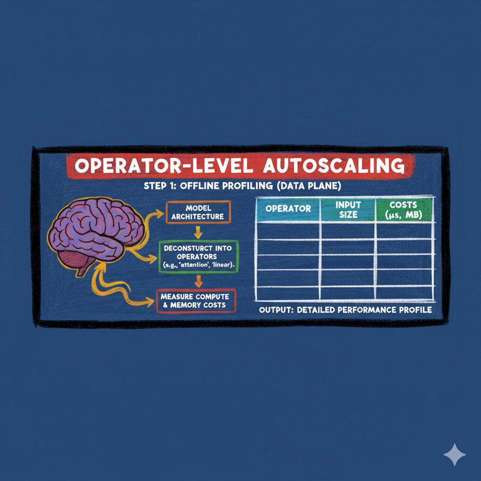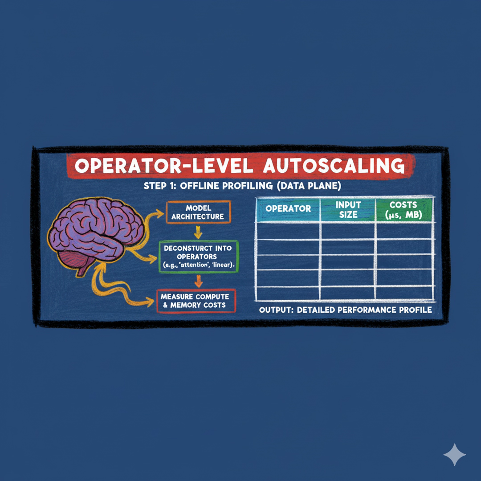To get there, though, we have to start with the model's anatomy. We have to stop treating it like a black box. Exactly. Internally, an LLM isn't a monolith at all. It's a directed acyclic graph, or DAG, of all these connected operators. You have your attention blocks, your linear transformations, normalization layers. Right. Those are the real fundamental units of work.